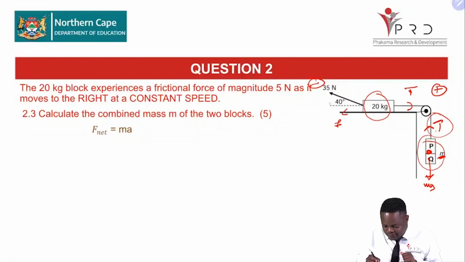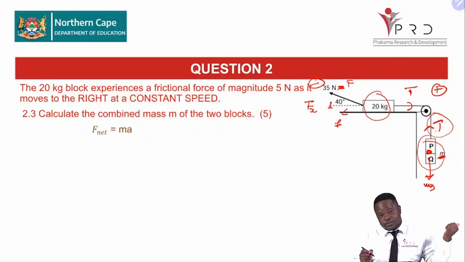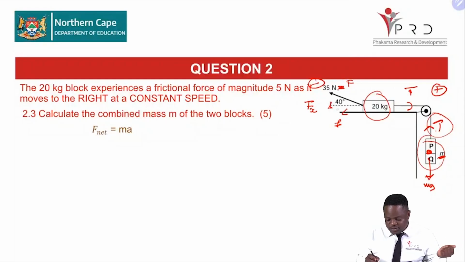And then we have the resultant. Remember, you need to get the component there. We call that our F. And therefore, we need our horizontal component, which I'll call Fx, which is going also to the left. So it is the frictional force and the horizontal component of our force F, which are opposing the tension there.